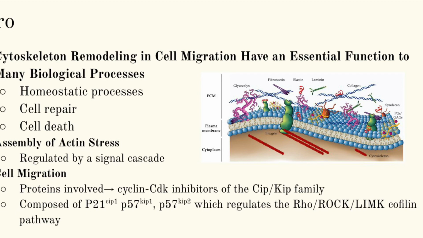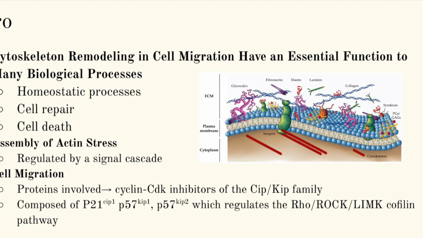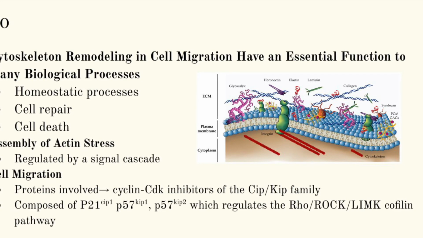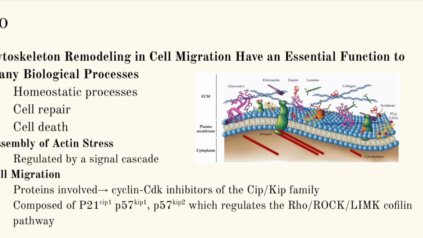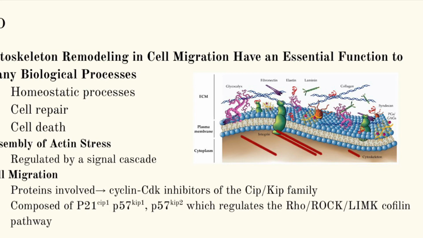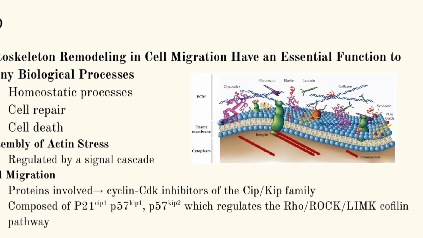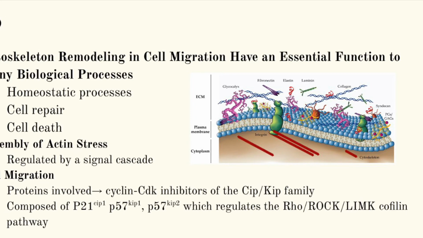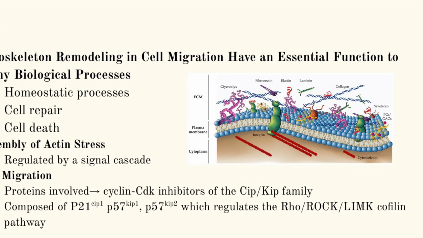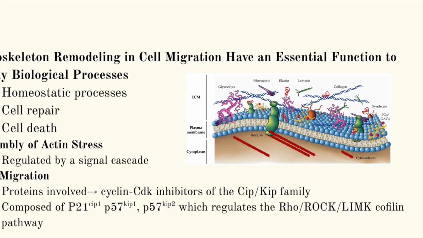So another aspect of this article is the assembly of actin stress fibers. It's regulated by a signal cascade, where stress fibers function to counter membrane tension and to keep the non-adherent regions of a cell straight. The activity of the Rho GTPases is finally regulated by GTPase activating proteins, guanine nucleotide exchange factors, and guanine nucleotide dissociation inhibitors. So, actin-associated proteins can also block the degradation of RhoA and can lead to stress fiber formation.